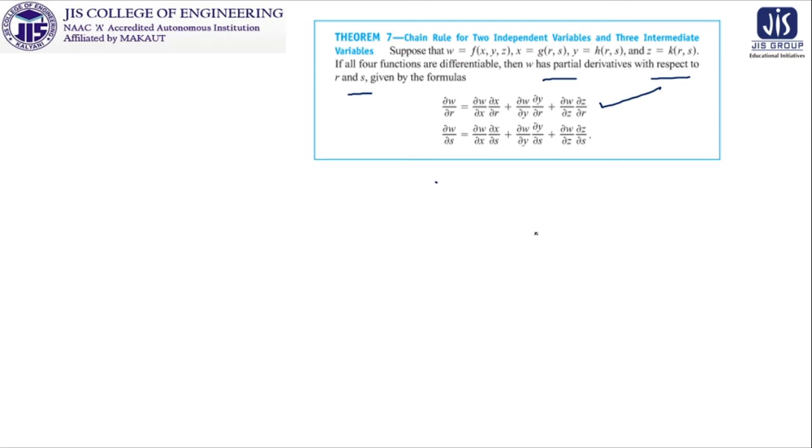Now similarly, as w is a function of x, y and z, and x, y and z are functions of r and s, del w del s will be del w del x into del x del s. Look at this, the pattern will be the same, only in place of r, this r is replaced by s. So del w del x into del x del s, plus del w del y into del y del s, plus del w del z into del z del s. Okay, so this is the structure of this chain rule.